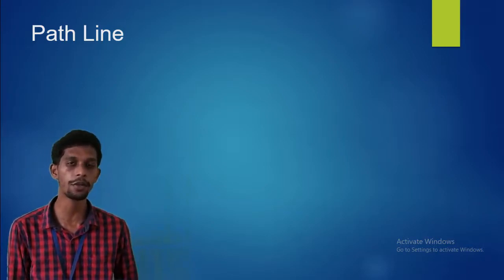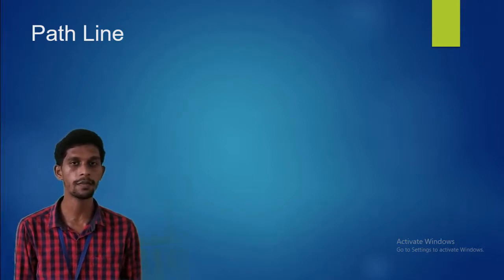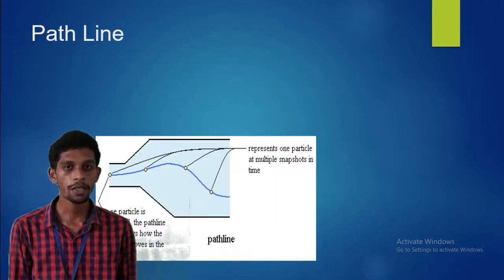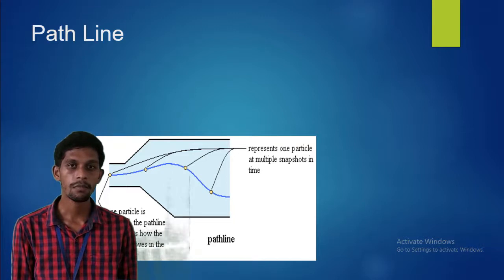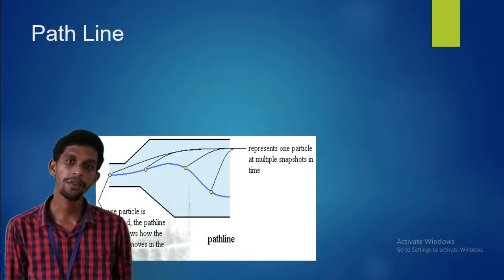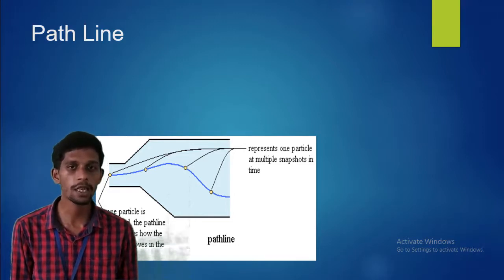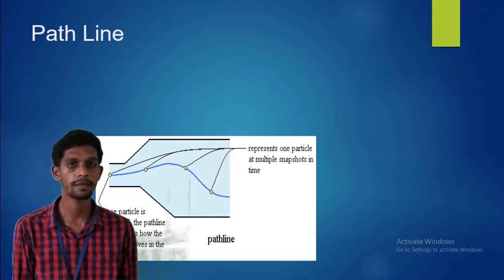If you have a specific time, that means 5 minutes or 10 minutes, and you want to find out the path for this particular time interval only, you need the path of a fluid particle. If you trace the path of a fluid particle by a line for a specific duration, that particular line is called a path line.